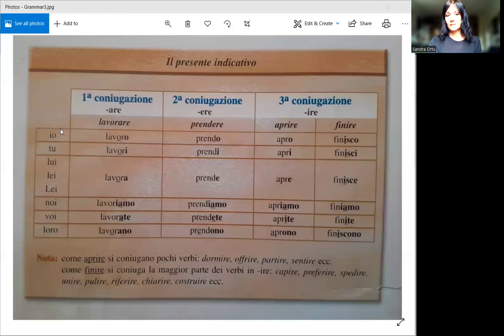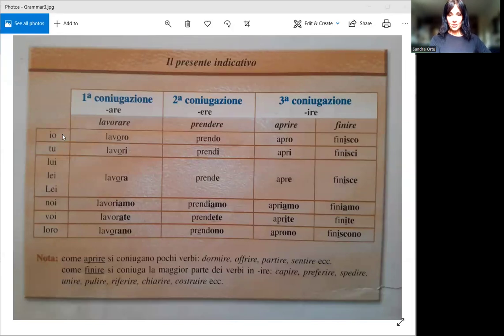So here, as I was saying, we've got basically the person who is doing the action of working, taking, or opening, or anything else. So this one, io is I, tu, you, when we're talking about one person, lui, he, lei, she. We leave this one out for now. Noi, we, voi, you, plural, so group, and loro, they.